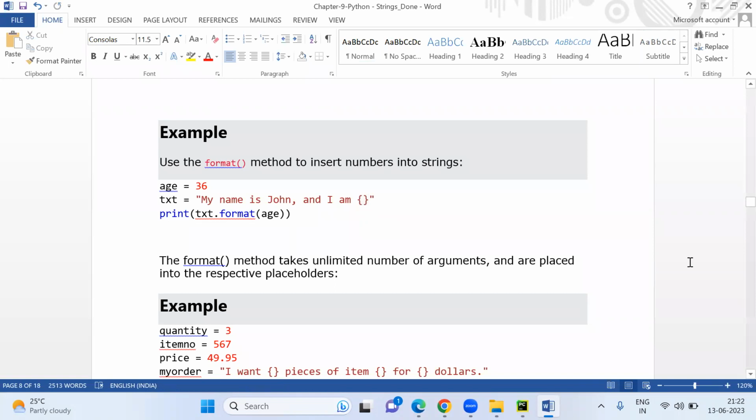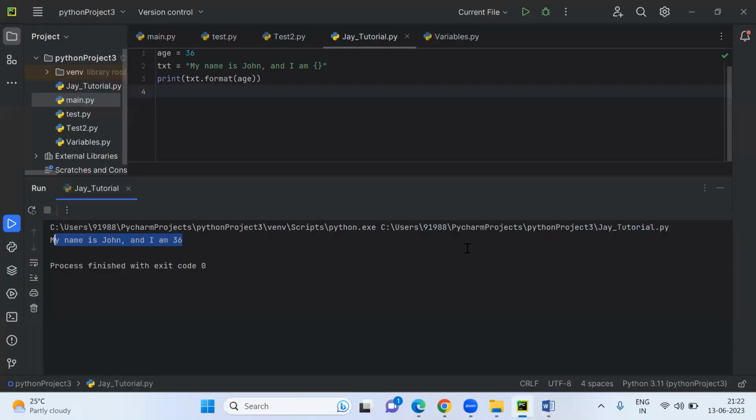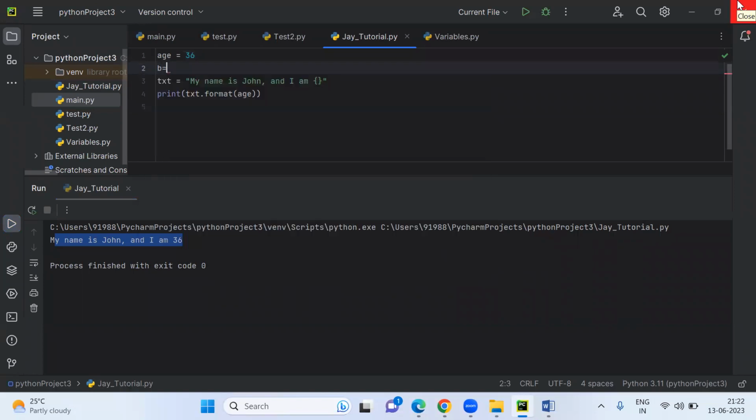Consider that I want to print something like this. B is equal to, in double quotes, London. Now I want to print text: My name is John and I am in, and it should print London.